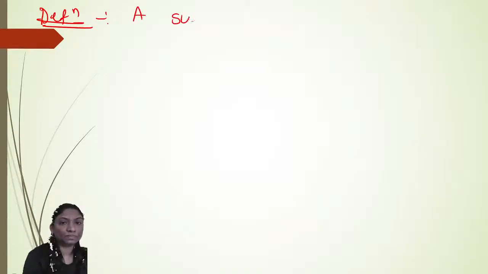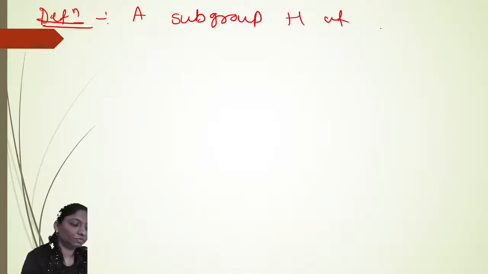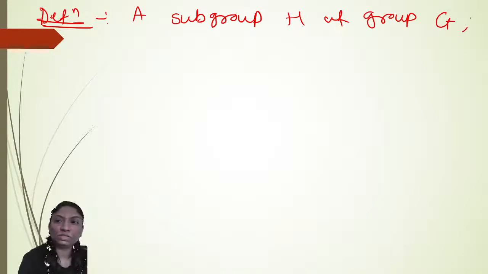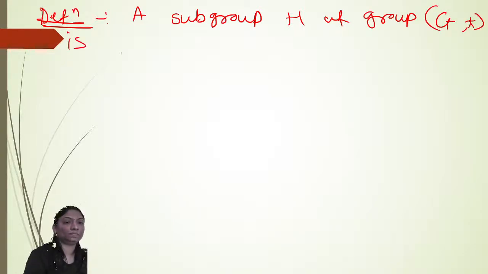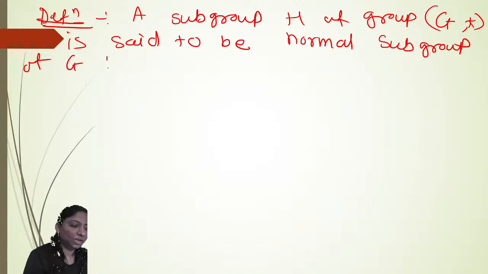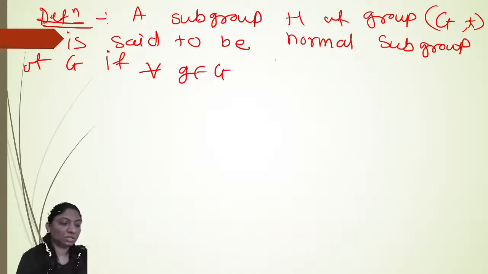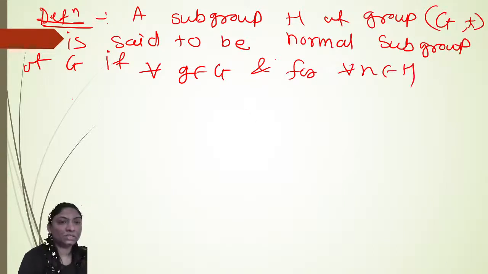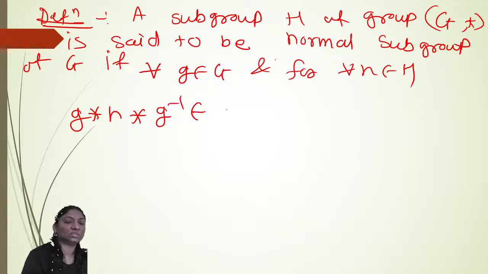Now one more definition is also there for the normal subgroup. A subgroup H of group G star is said to be a normal subgroup of G if for all G in G and for all H in H, G star H star G inverse also belongs to H.